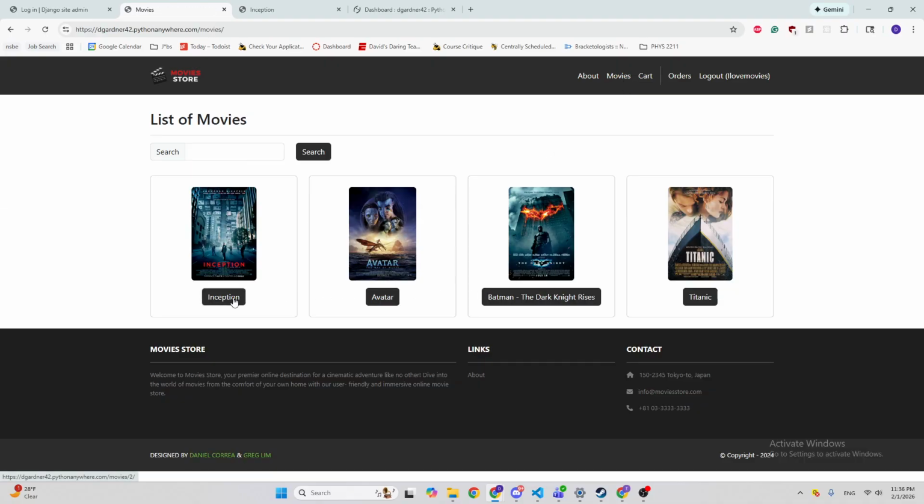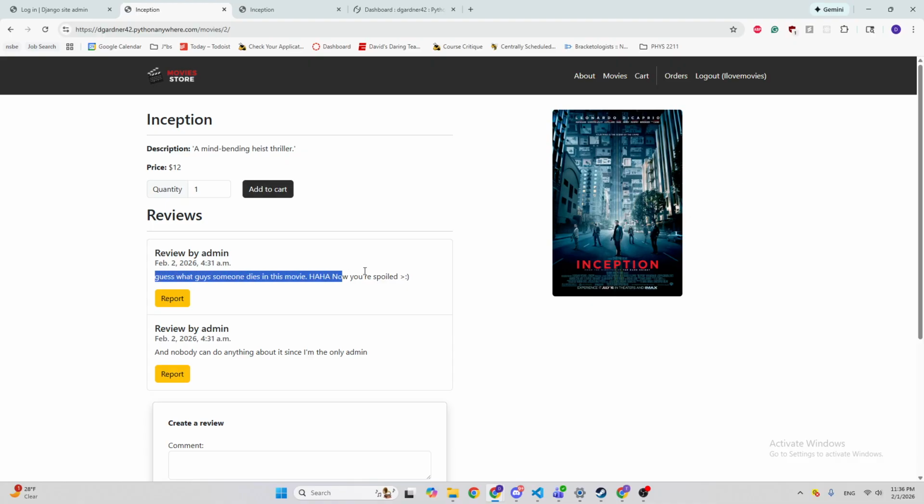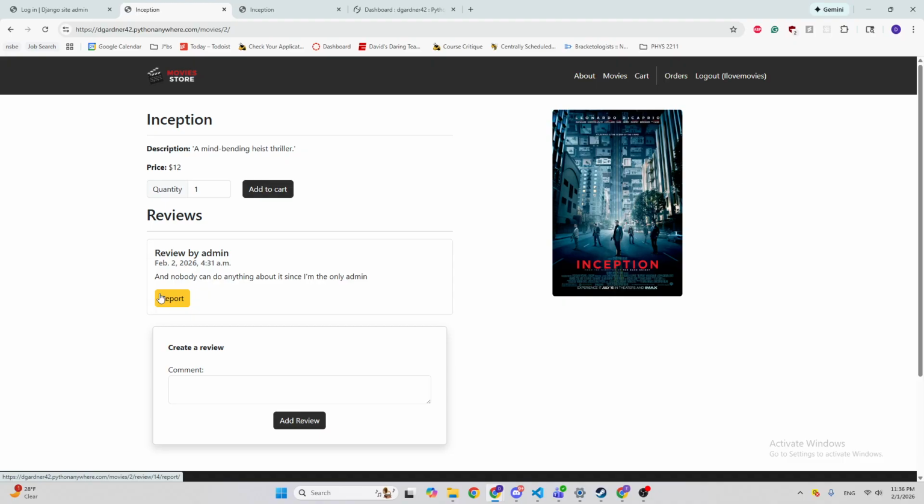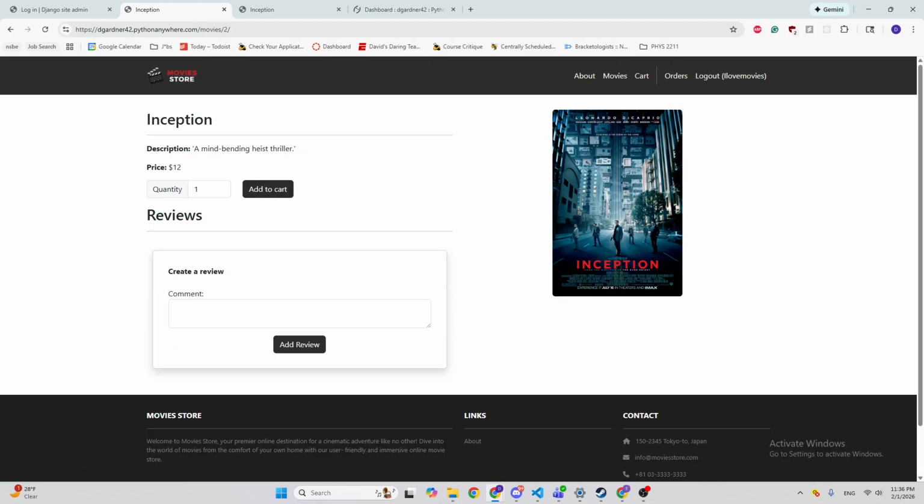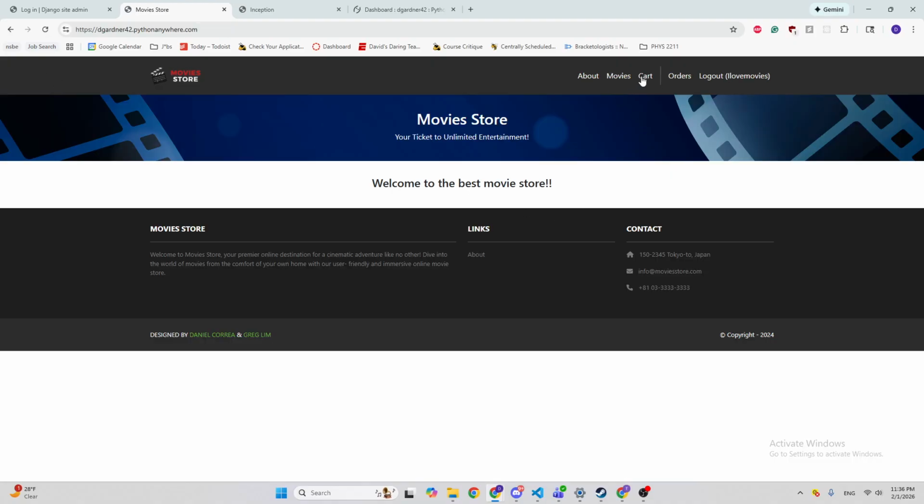we can also report reviews. So let's just say there's a spoiler in the comments. This admin is kind of abusing his power. We can also just report his comment, and the moderators will take care of it. But it really just gets deleted, so that way it's not really as much of an issue. And so, yeah, now that we've done that, we can.